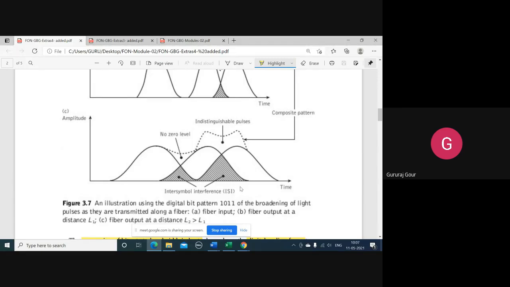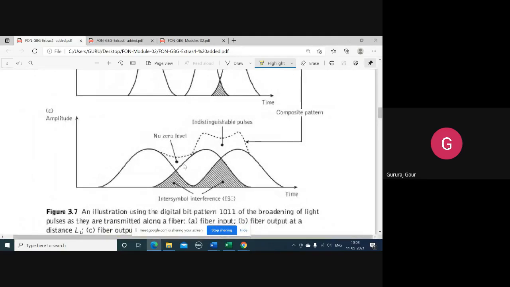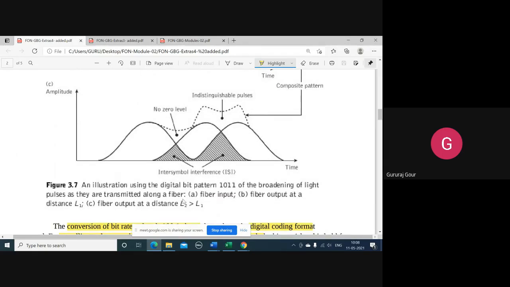That is 1011. And moreover, you can see this portion, the dotted line, is indicating indistinguishable pulses. And here you can see there is a non-zero level.